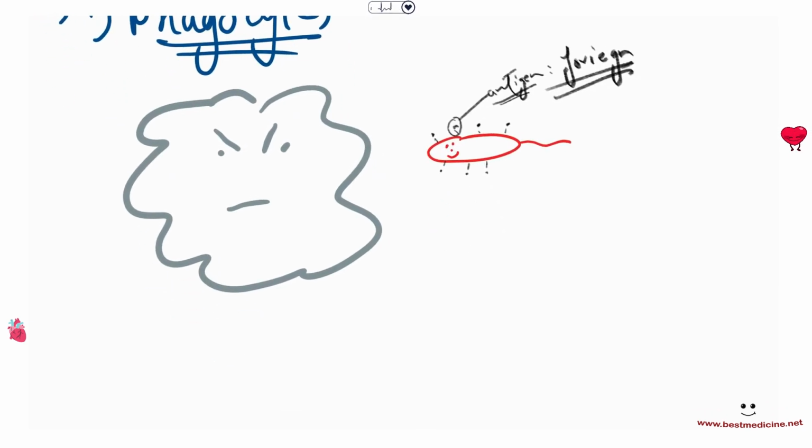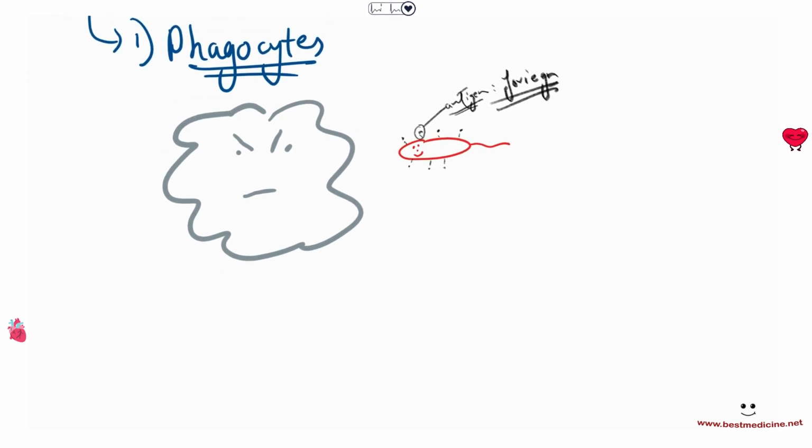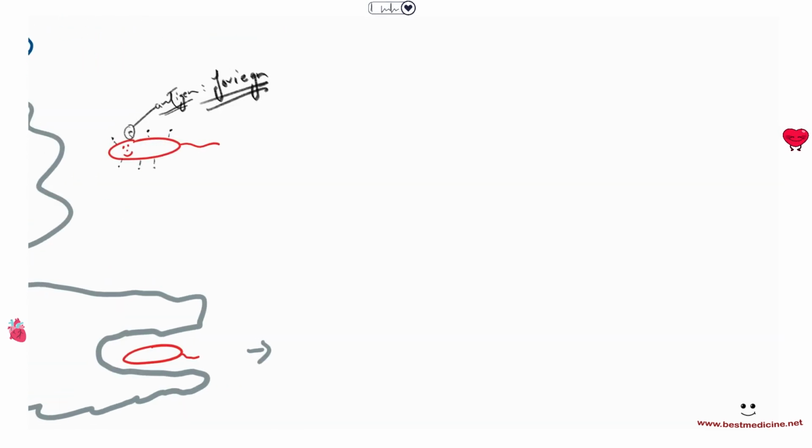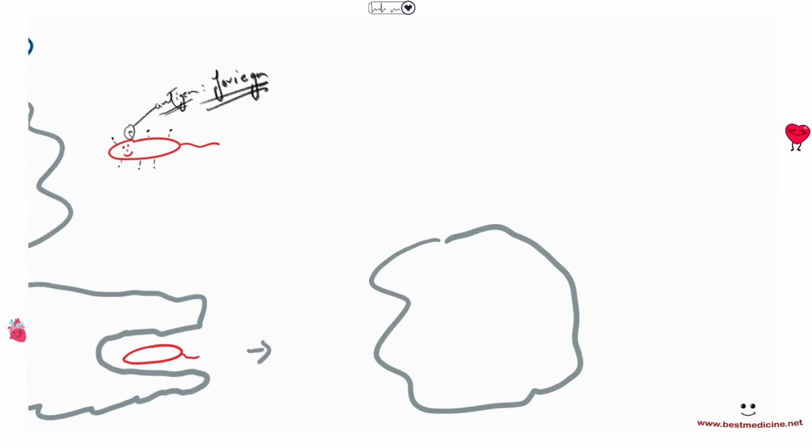So this gets angry, right? The phagocyte gets angry, and what it does is that it extends its cell membrane and its cytoplasm, right, and tries to engulf, tries to eat the bacteria, and eventually it succeeds in doing so. And what you will have is a white blood cell which has engulfed the bacteria in a vesicle.